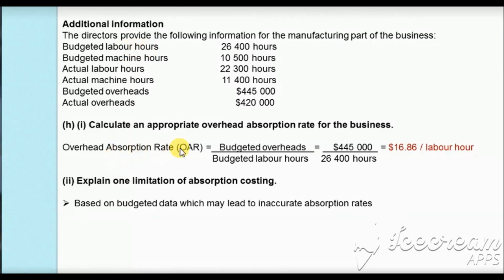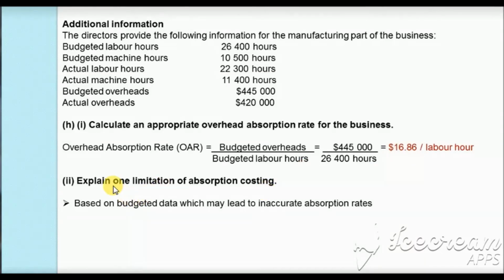So our overhead absorption rate, OAR, will be equal to the budgeted overheads divided by the budgeted labor hours, which will be equal to $445,000 divided by 26,400 hours, and thus our overhead absorption rate, or OAR in short, will be $16.86 per labor hour.